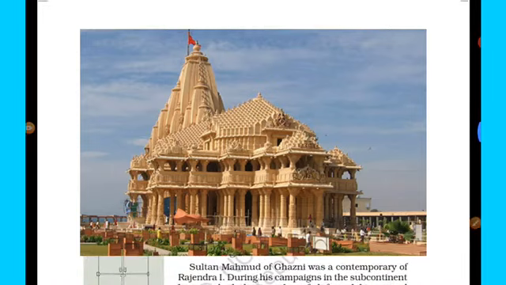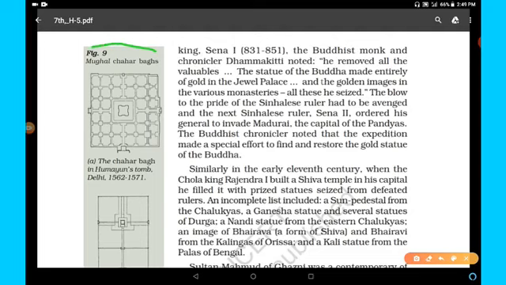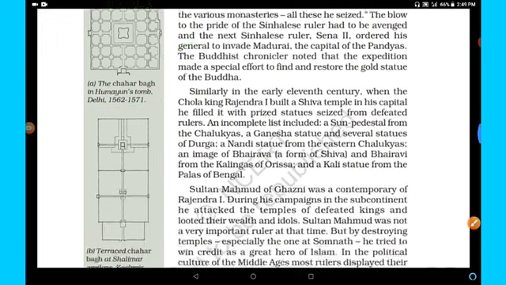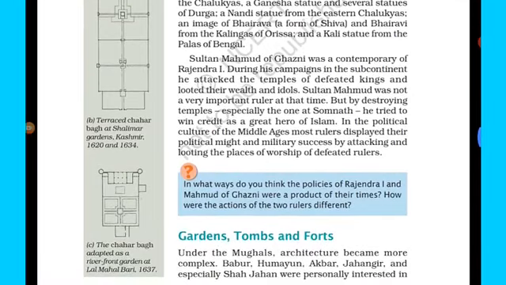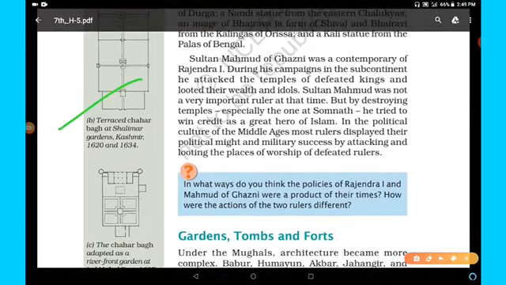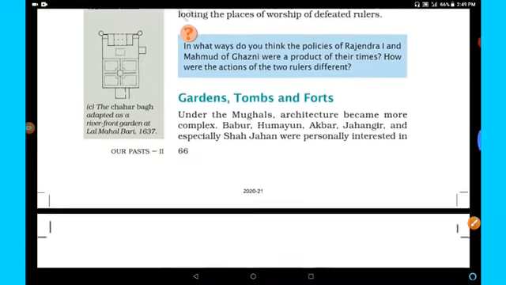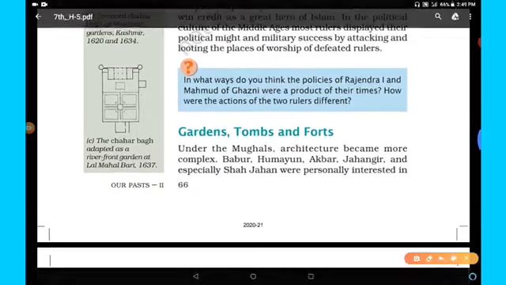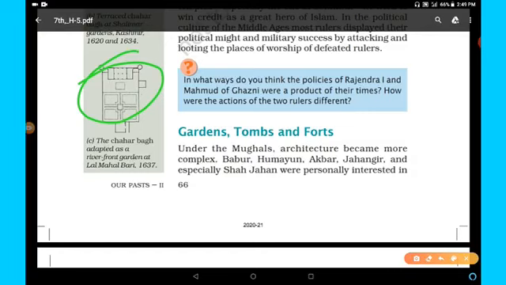In this way, figure 9, these are the Mughal Chahar Baghs. The Chahar Bagh in Humayun's tomb, Delhi, 1562-1571, and this one is the plan of the terraced Chahar Bagh at Shalimar Gardens, Kashmir, built between 1620 and 1634. And the last one is the Chahar Bagh adapted as a riverfront garden at Lal Mahal Bari, 1637.